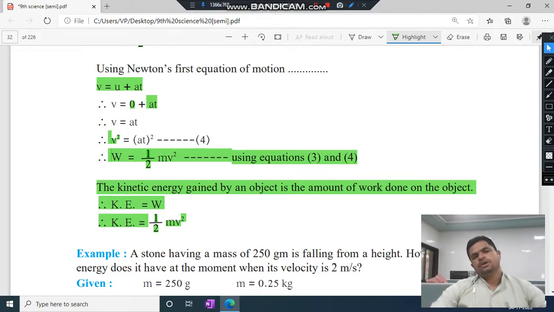So students, write this expression in your notebook. This is a very important expression, and study it, because it can be asked in your examinations for 2 or 3 marks. On the basis of this expression we have to solve problems, and we will solve the problem in our next video. Thank you.